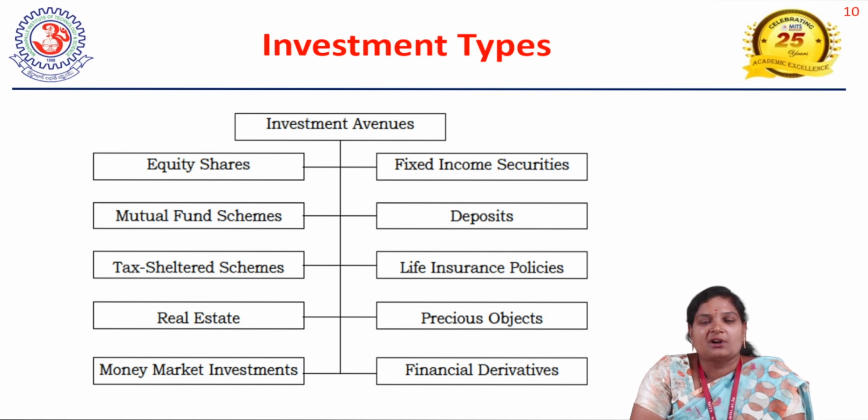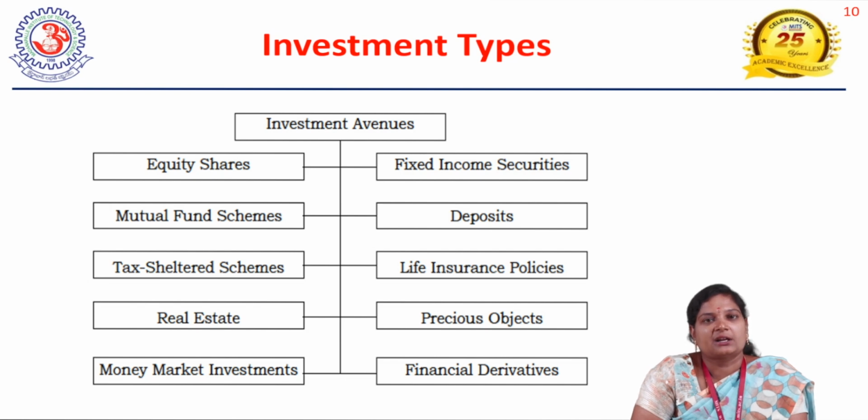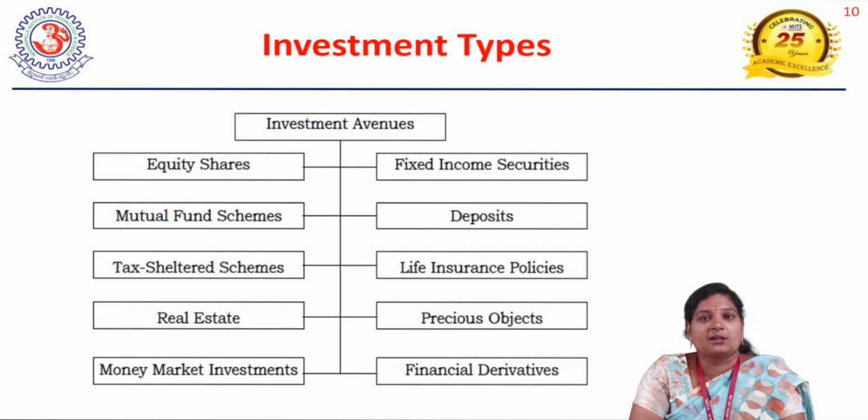Then coming to another important investment avenue, precious objects. Precious objects represent gold, silver, platinum. If you invest in gold or platinum, that will definitely be helpful for your growth. For example, over 2 years, you can observe how the gold rate increased day by day, right? Currently 10 grams is valued at around 70,000 plus.